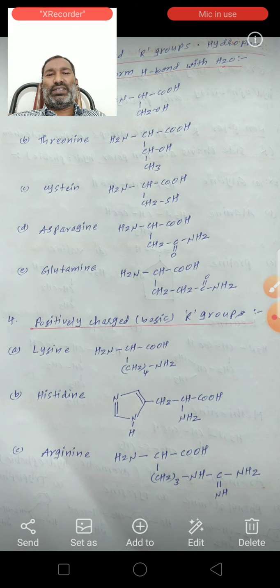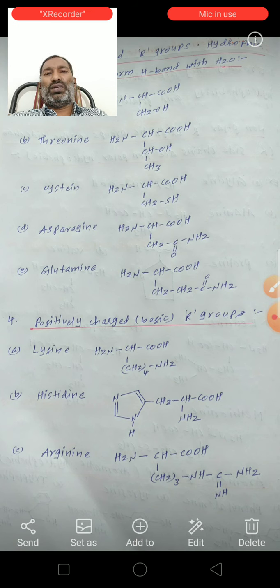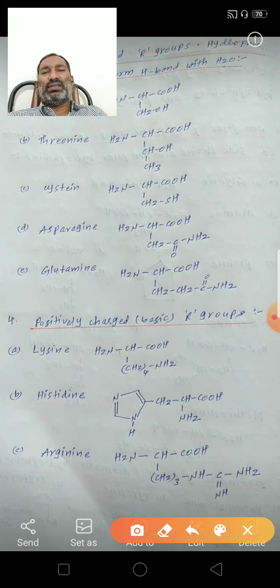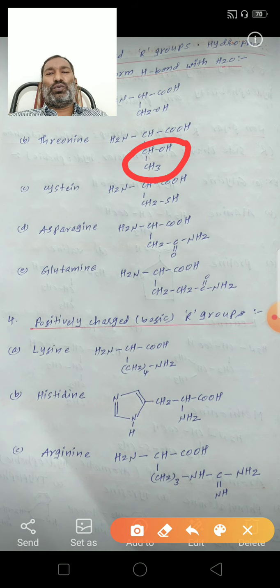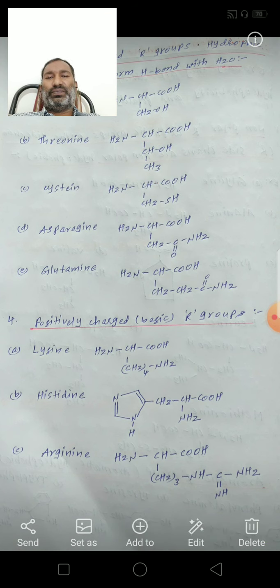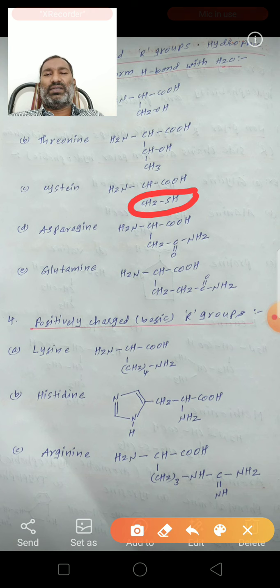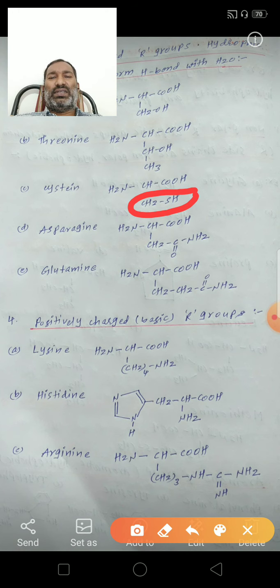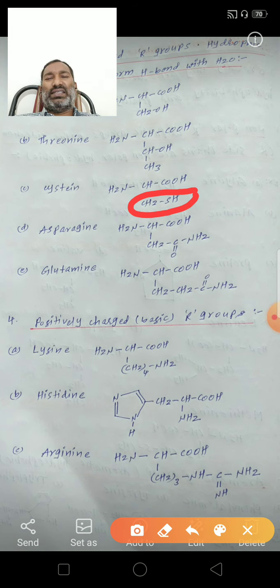Next, threonine. Threonine structure is NH2, CH, COOH, CHOH, CH3. This is the R group: CHOH, CH3. This is threonine. Next, cysteine. Cysteine, so your R group is CH2SH. Total structure of cysteine is NH2, CH, COOH, CH2, SH. This is cysteine. In the place of R is CH2 SH.